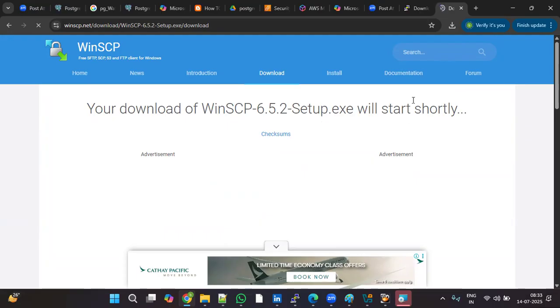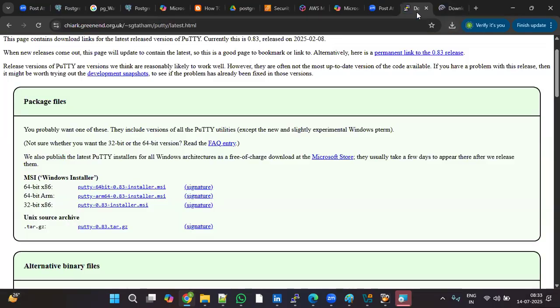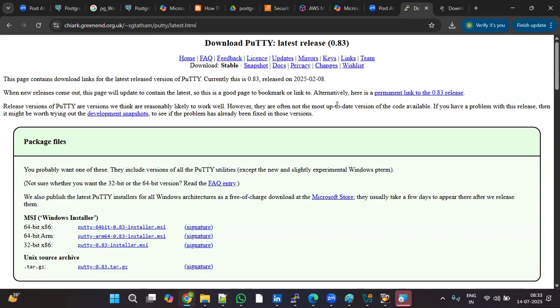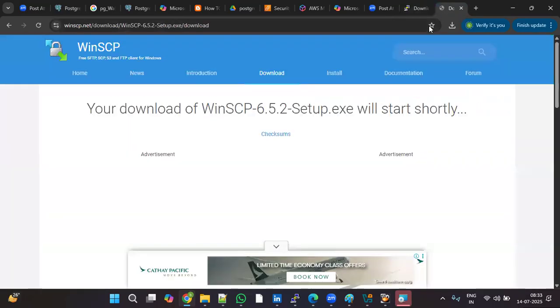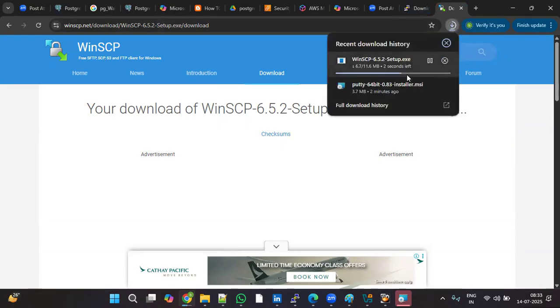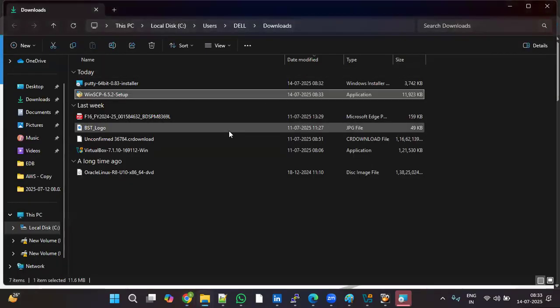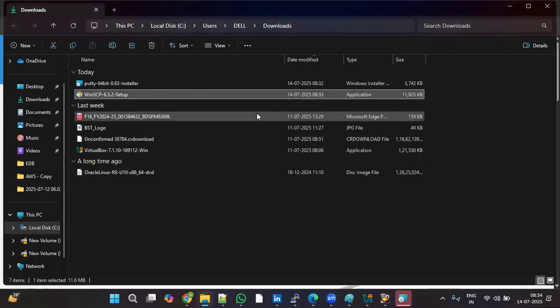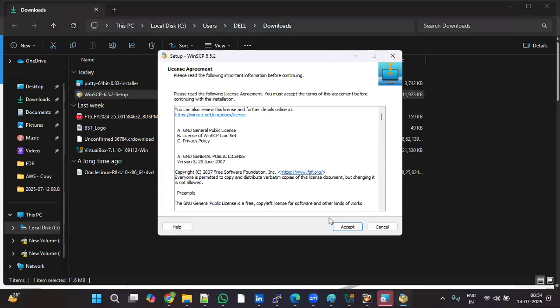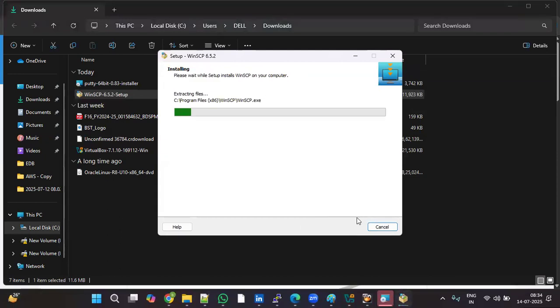Clear? So this is how we download Putty software, and this is how we download WinSCP software. Which version are we downloading? WinSCP 6.5.2 setup.exe. Just double click on this WinSCP. Click on yes, it's asking for admin credentials. Click on accept, click on next, install. It's going to install.